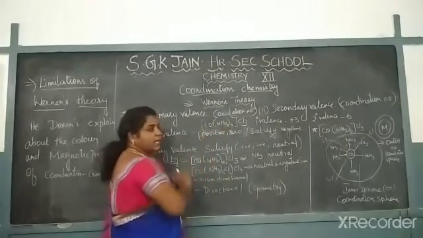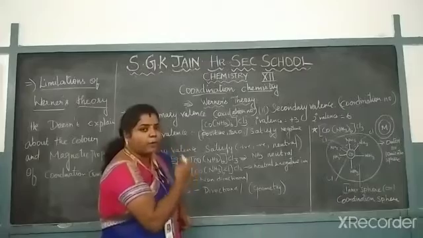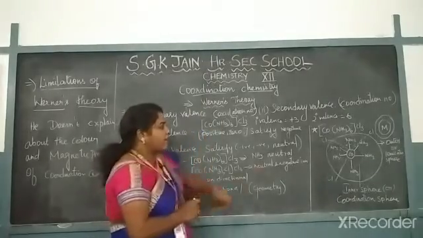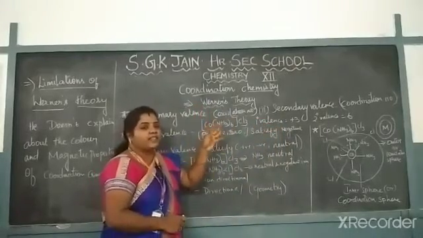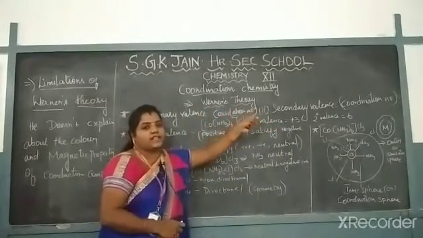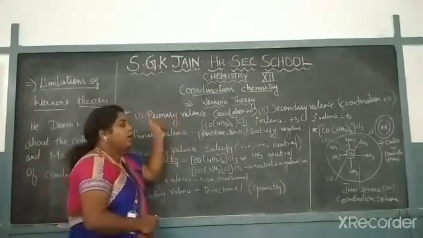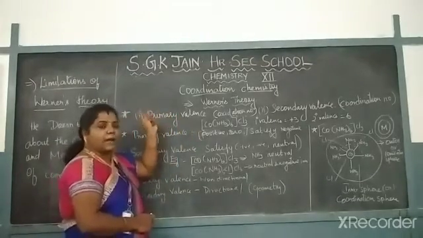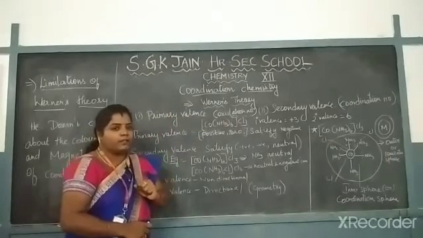How many ligands are there? 6 ligands. So the coordination number for this compound is 6, and the secondary valency is 6. This is the way to find the primary and secondary valency. The coordination compound exhibits both valencies. This is the first point in Werner's theory.